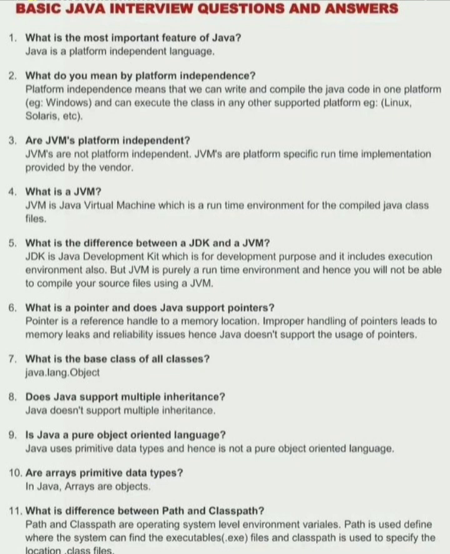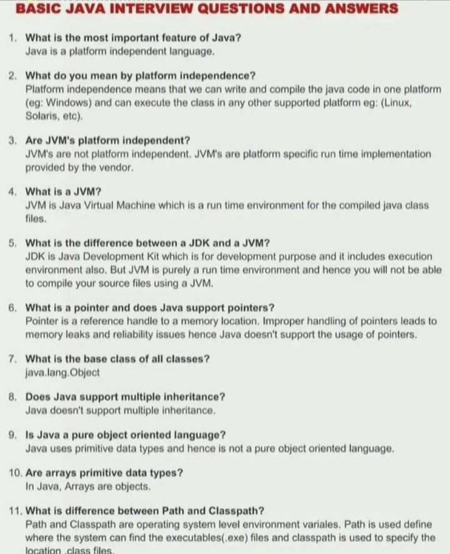Platform independence means that we can write and compile the Java code on one platform, e.g. Windows, and can execute the class on any other supported platform, e.g. Linux, Solaris, etc. 3. Are JVMs platform independent? JVMs are not platform independent. JVMs are platform-specific runtime implementations provided by the vendor.